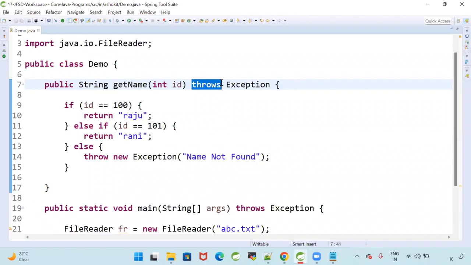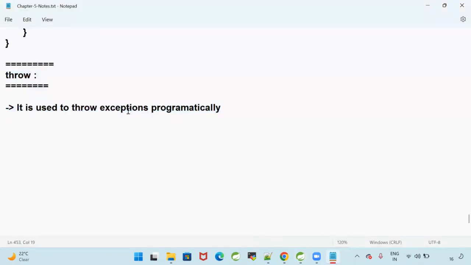Right. Fine. So we are trying to understand what is the difference between throws keyword and throw keyword. Throws is used to ignore the checked exception. Throw is used to create the exception. It is used to throw exceptions programmatically. I can say the throw keyword is used to create the exception.